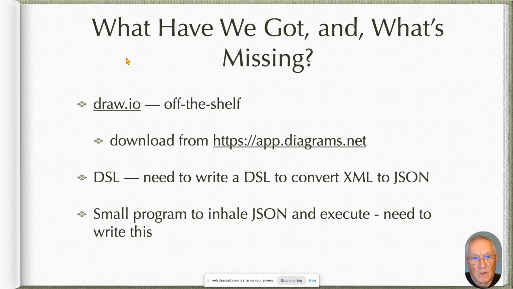What have we got and what's missing? Well, we already have draw.io off the shelf. We can download it from this location. It's in the bibliography too. If we're going to use a DSL, which I prefer because a DSL will allow me to write what I want done in a more concise manner and then convert it to something else. In this case, I'm going to convert it to a Python program. And the Python program is going to run the code that I wrote in the DSL, and it will convert the XML to JSON. We also need to write a small program that inhales the JSON and executes it. I'm probably going to do that in Python, and I probably won't show it in this little talk.